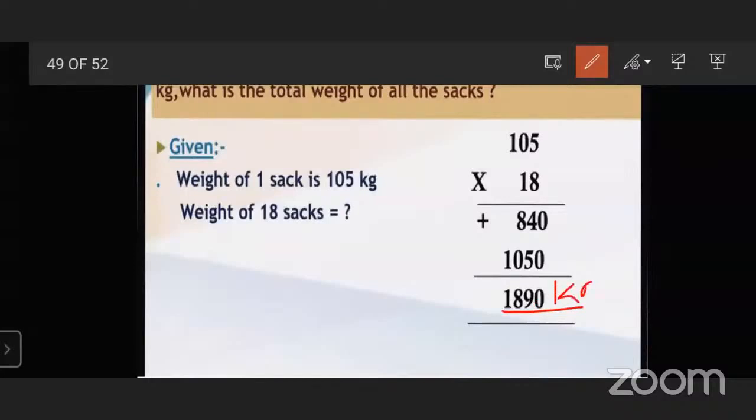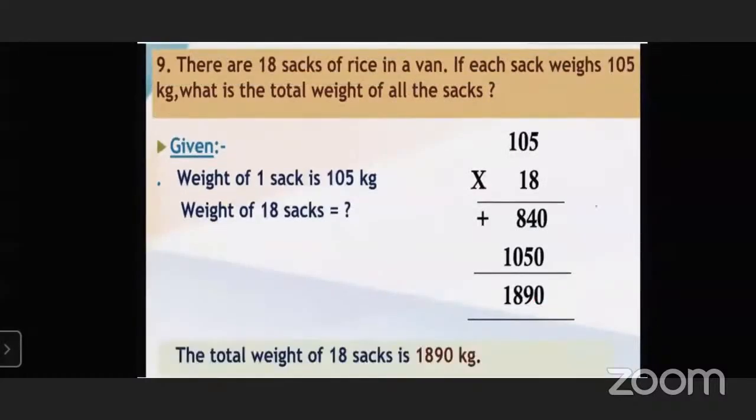We can also write kg here because we are measuring weight. So the total weight of 18 sacks is 1890 kg. Okay. So do you get how to multiply in word problems? Are you getting it? Yes, sir. Do you understand what we have to learn?